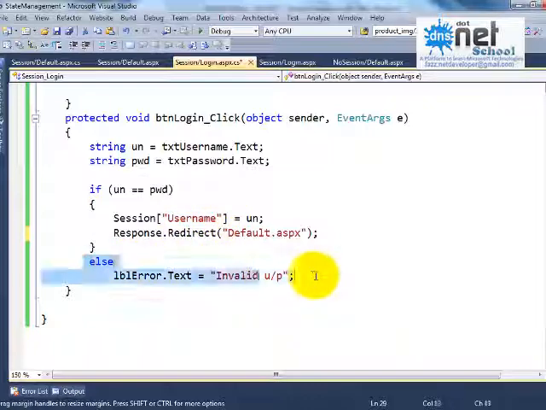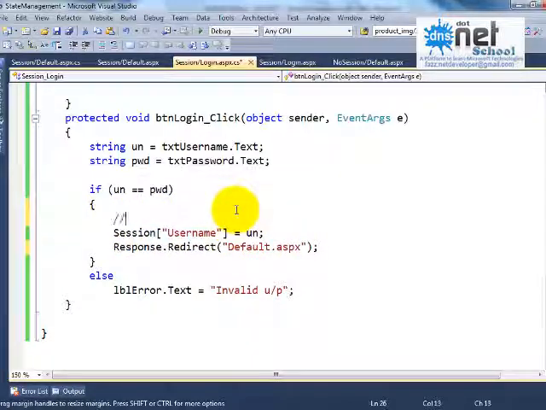Else, some label error message. Basic coding, nothing else, only the changes here. Creating a session and storing the username in it, that's it.